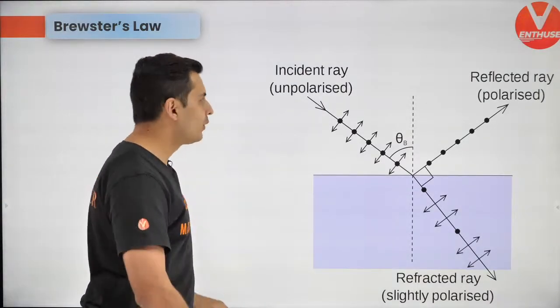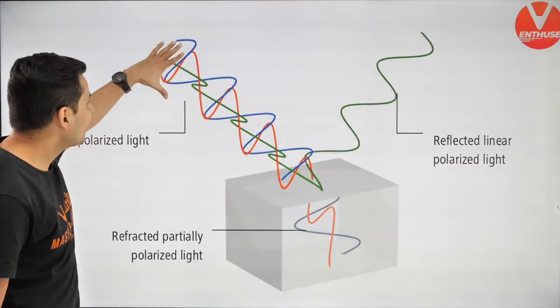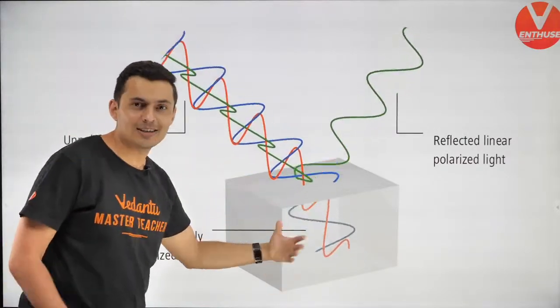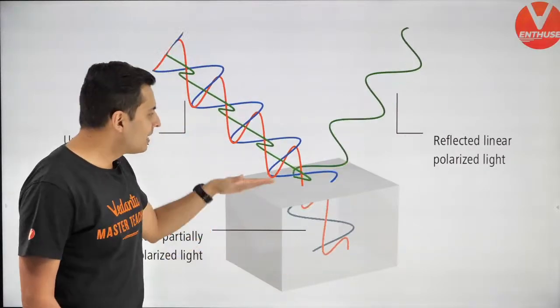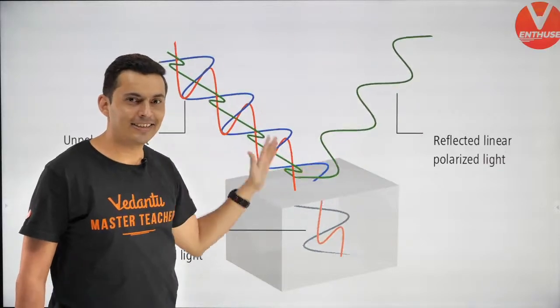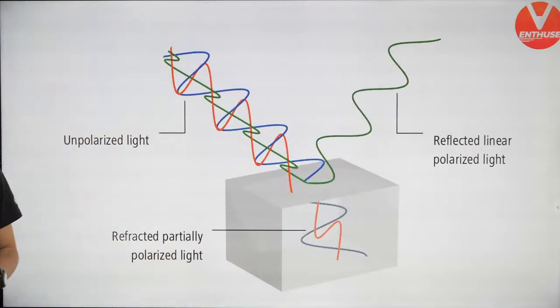Now I'll tell you the beautiful application of this. See how the unpolarized light is coming over here. It is falling on a glass or a transparent medium. Part of it is getting reflected. Look at how that reflected light is, guys. Isn't it polarized? Do you see that?